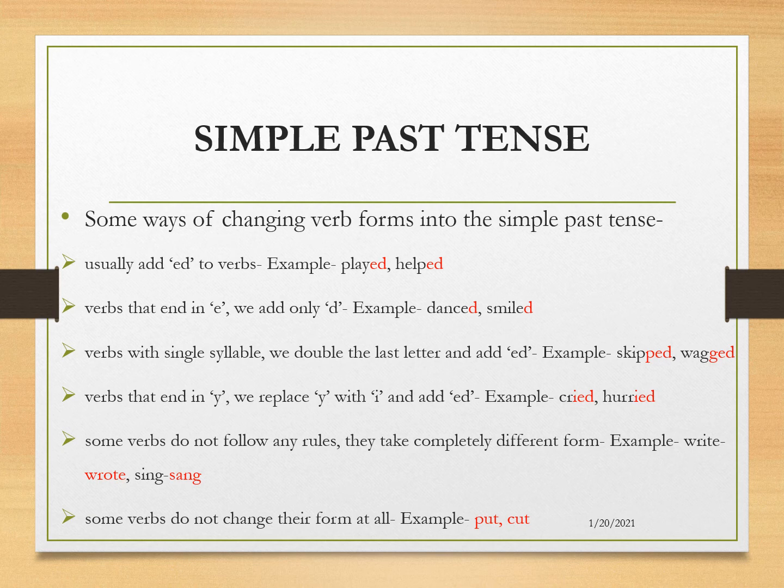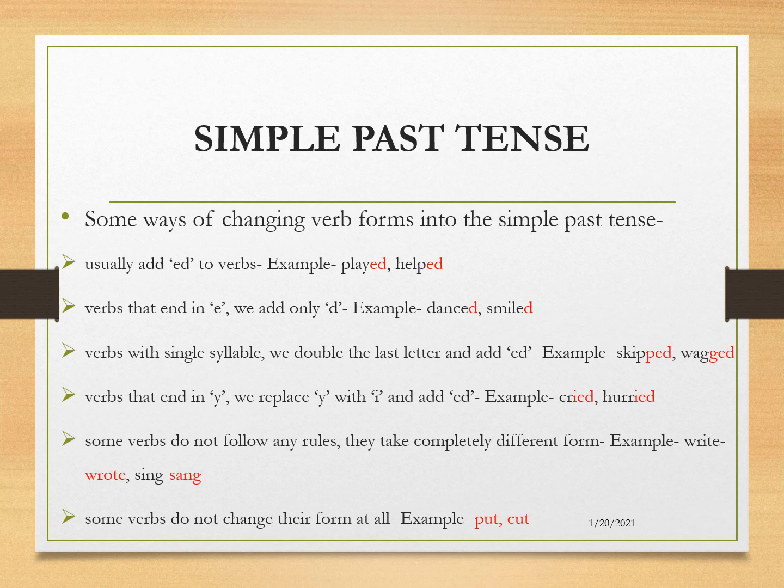Let us learn more about these rules in a detailed way. Some ways of changing verb forms into the simple past tense. Usually add ed to verbs. For example, played, helped. We simply added ed and it has changed into a past tense verb.